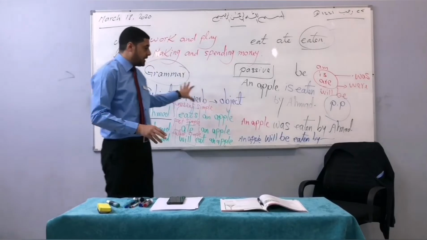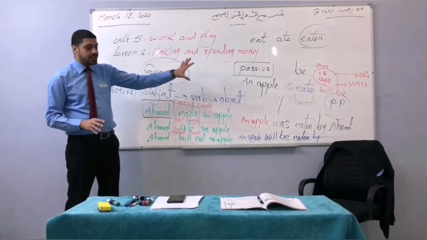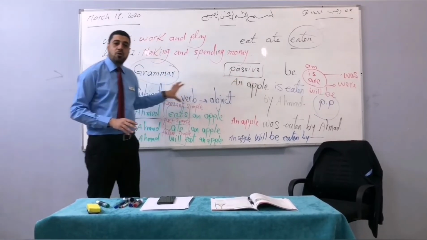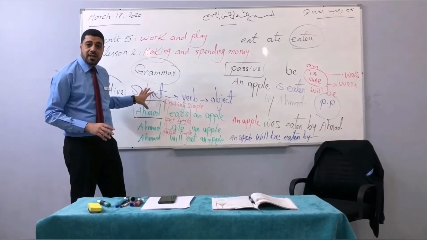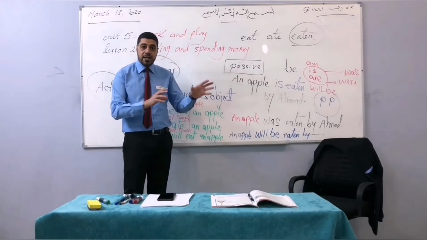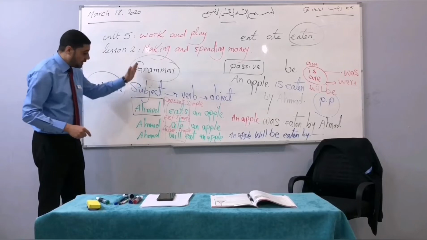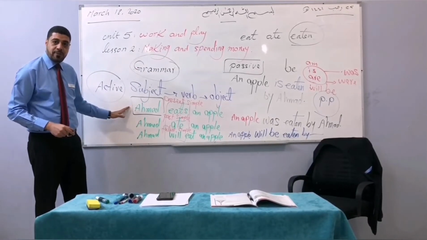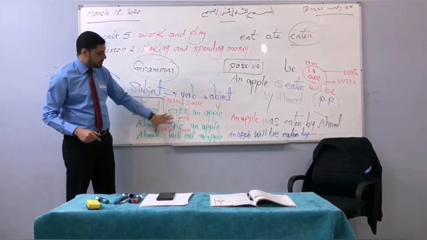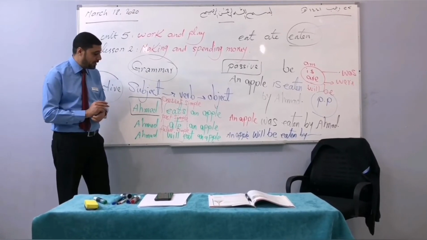I hope that you have understood this because it's very easy. So a quick look at it. We have two major things. The first thing is active voice. The second thing is passive voice. Moving, turning or changing active voice into passive voice, we are doing some major steps, moving those parts or reorganizing them. It's easy to be done. Here in the active voice, the subject is at the very beginning, the object is at the very end of the sentence, and we have a verb. And this is the simplest thing to be done.